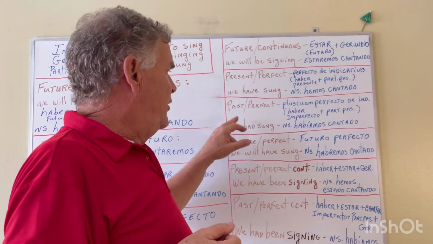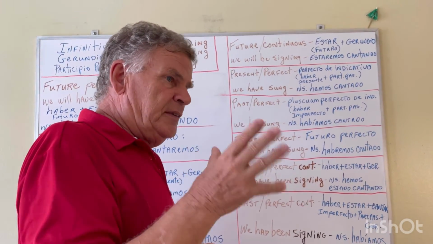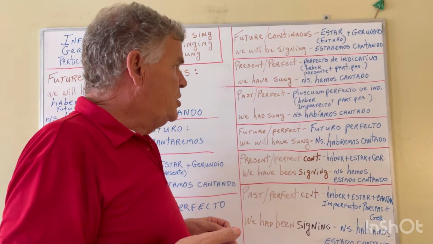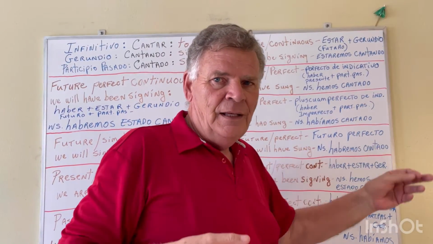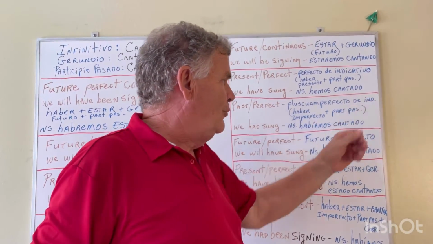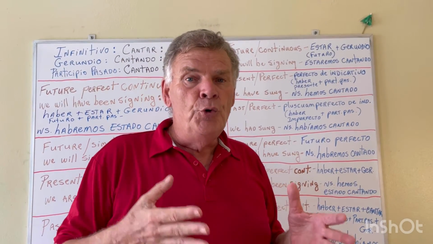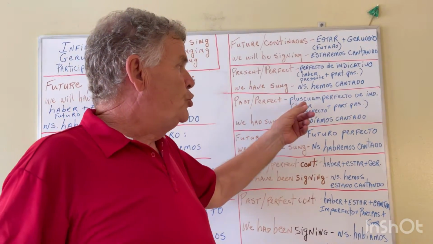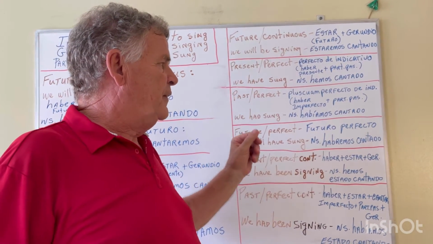Okay? Now the past perfect. Past perfect is also a tense in Spanish, and it's called the pluscuamperfecto. Okay? Pluscuamperfecto de indicativo. So in French they actually have that same tense. It's called the plus-que-parfait de l'indicatif. Pluscuamperfecto de indicativo in English is called the past perfect.